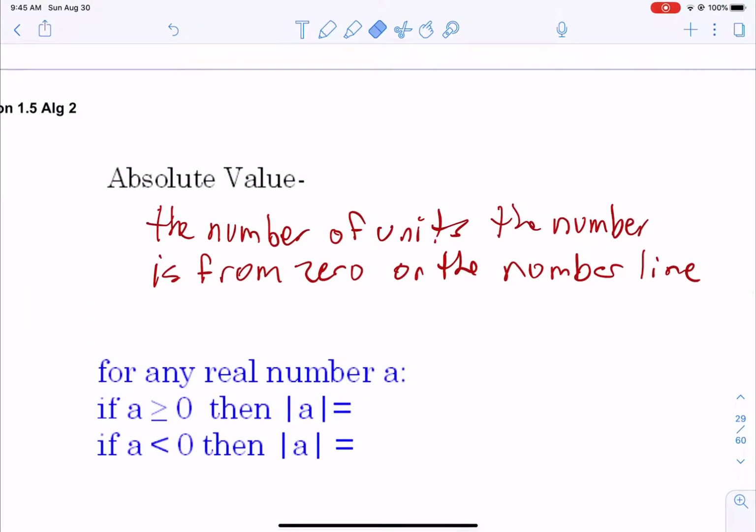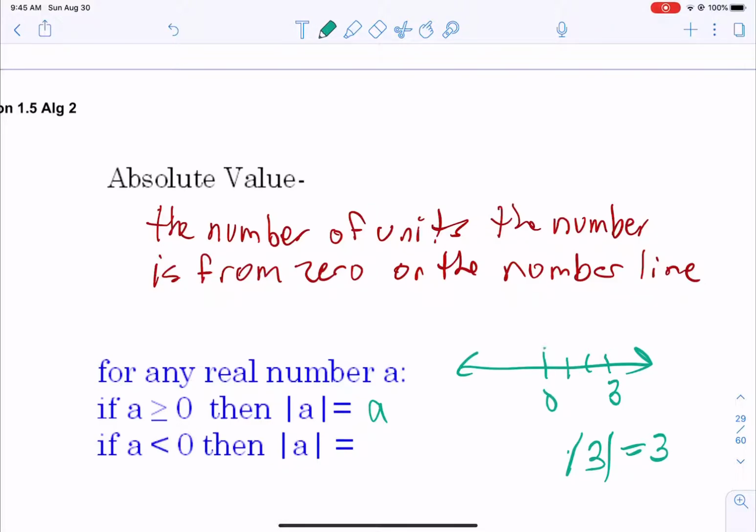So remember, the absolute value is the number of units that a particular number is from 0 on the number line. So if we look at a number line, let's look first at an a value that is greater than or equal to 0. Let's pick 3. Well, if we're at 3, then we are 3 units away from 0. The absolute value of 3 is 3.